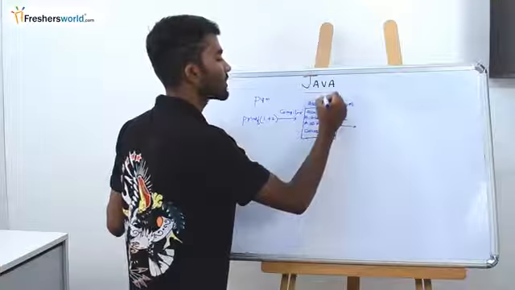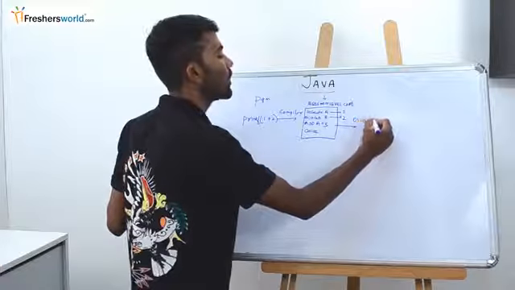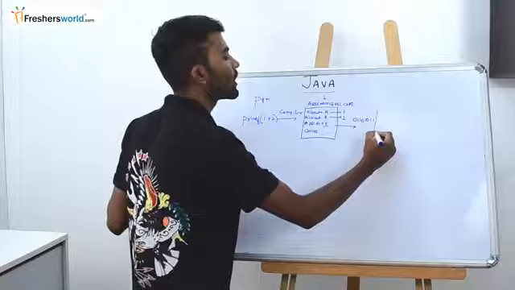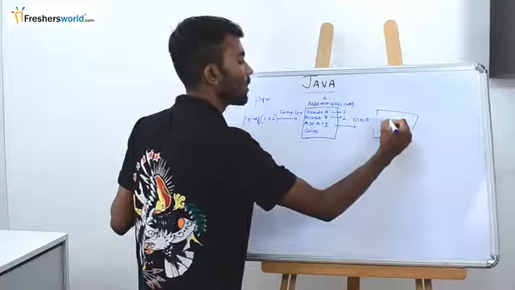Once the assembler converts this to 0 1 1 0 1 0 1 1, this is nothing but the machine code that executes on your Intel processor.